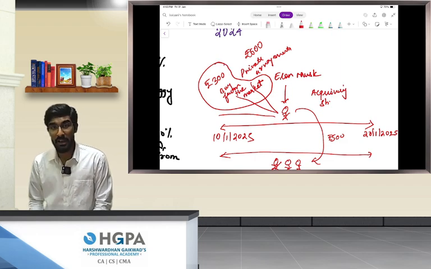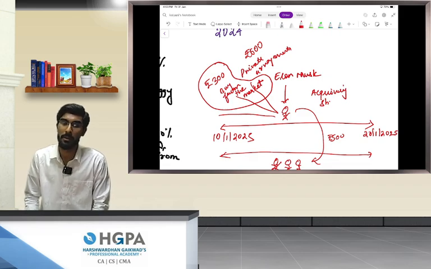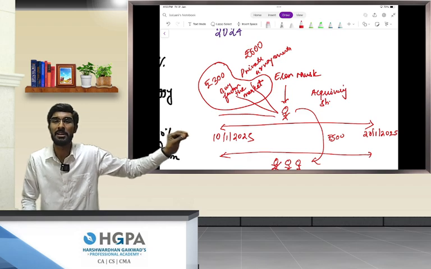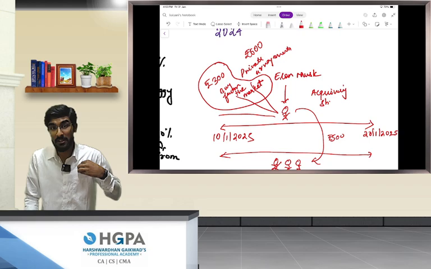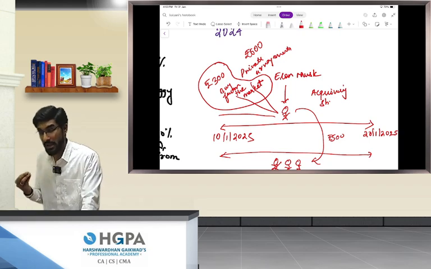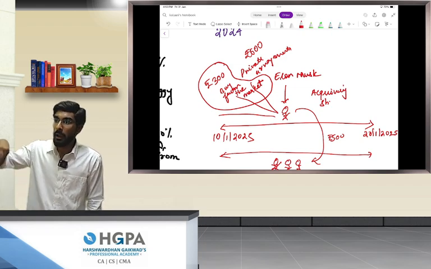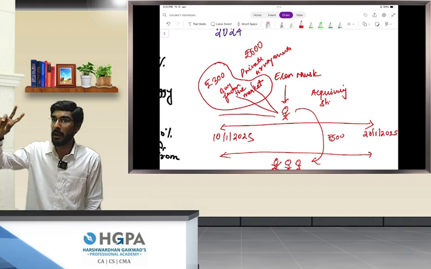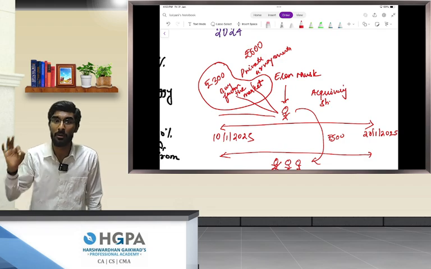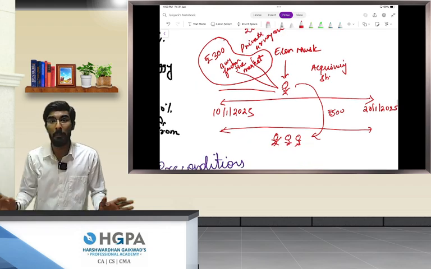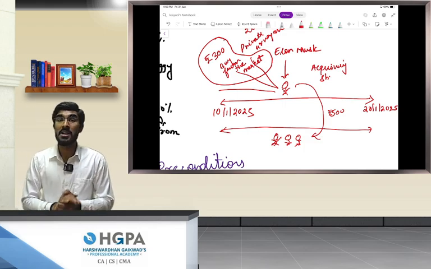If I am able to sell my shares at rupees 500, why would I sell my shares at 300 rupees? That is wrong. Number two is, if public shares are getting sold at rupees 500, why would Elon Musk do a private arrangement with a person who is selling his shares at 600 rupees? This is going wrong for the public, right? This is unfair treatment towards the public side.